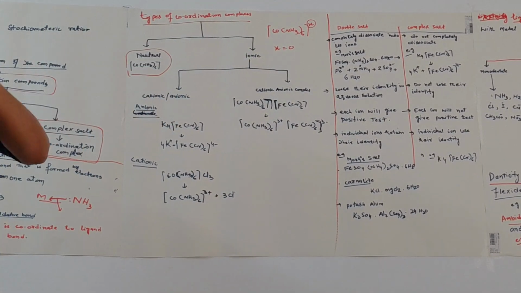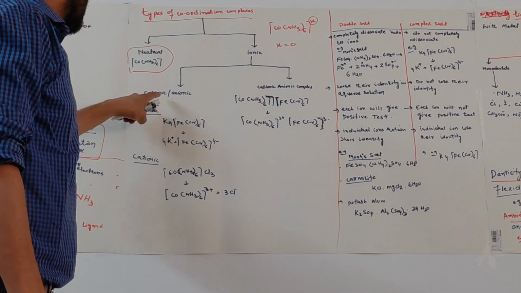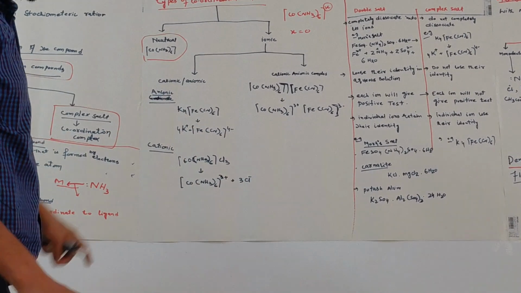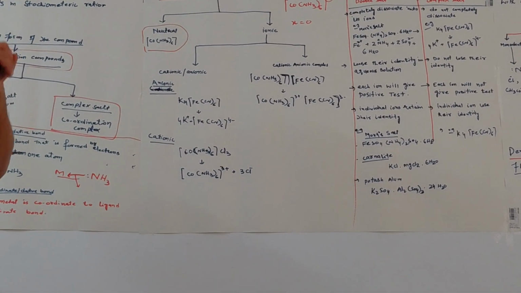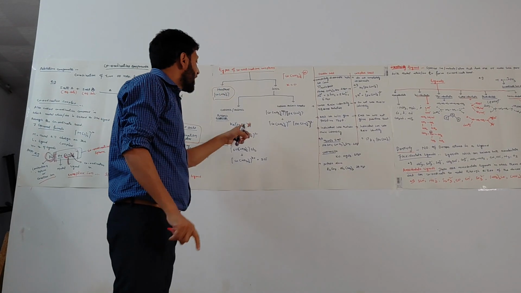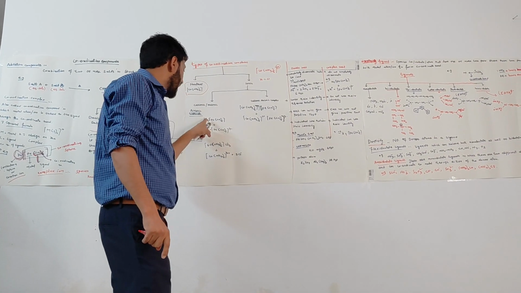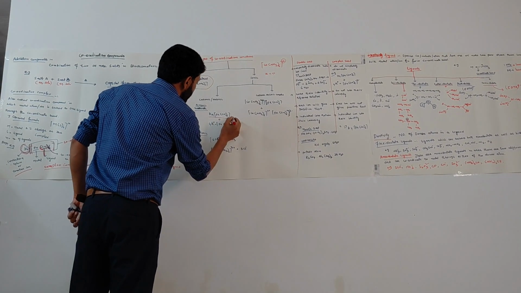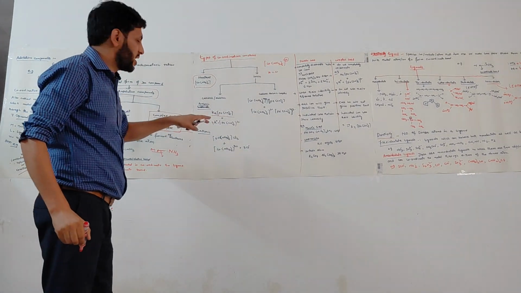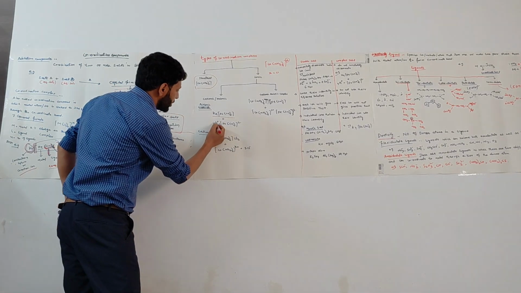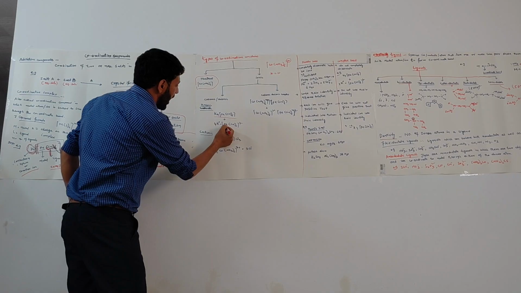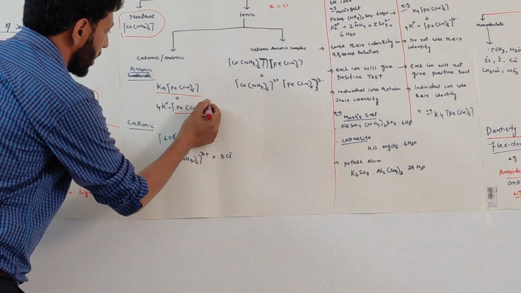I told you ionic complexes are of two types. One is cationic and the other is anionic. Anionic coordination complexes are those where there is a negative charge on the complex. For example, I have taken one example here, K4[Fe(CN)6]. This is represented like this: 4K positive gets dissociated, that is 4K positive, and [Fe(CN)6] is 4 negative.